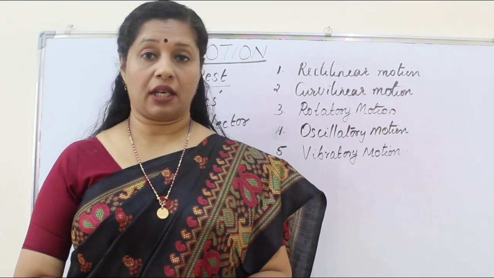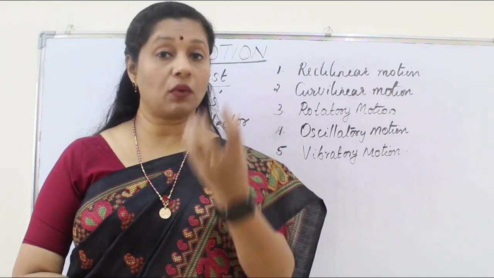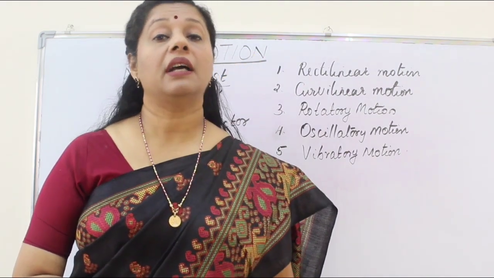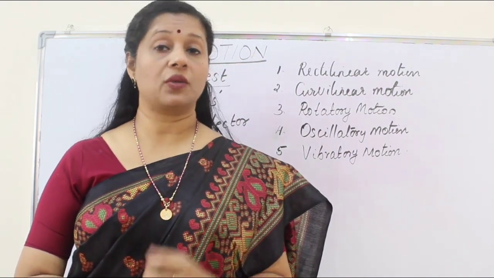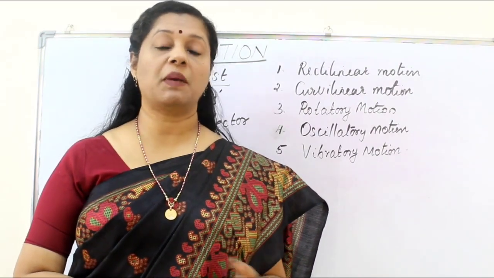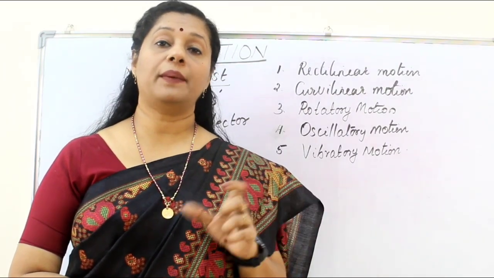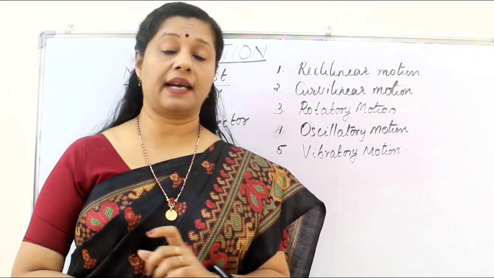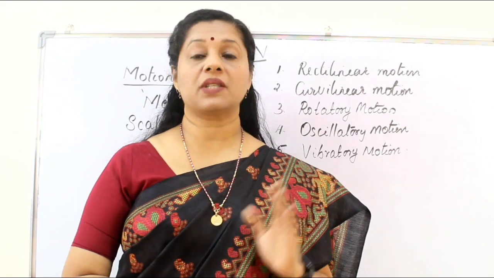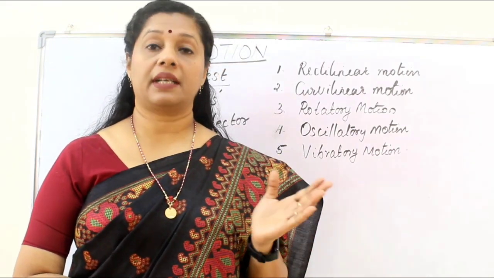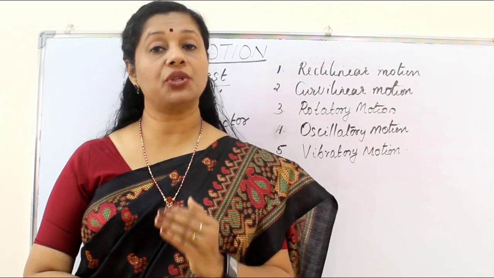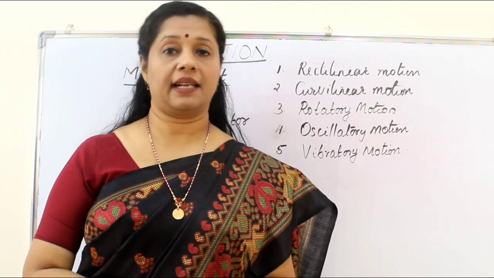Or weight I am talking about. I am talking about weight means what? Why is an object experiencing weight? Because of the pull of the earth, that is the gravitational force. So that is also a vector quantity. Then momentum, force, displacement, all these are connected with their magnitude as well as direction. So these are all vector quantities. So if a physical quantity is expressed only in terms of a magnitude, that is a scalar quantity. If we express them in terms of both magnitude as well as direction, then that is a vector quantity.